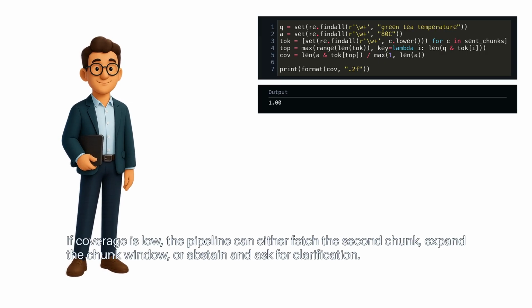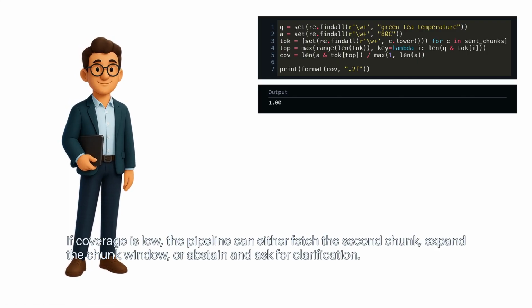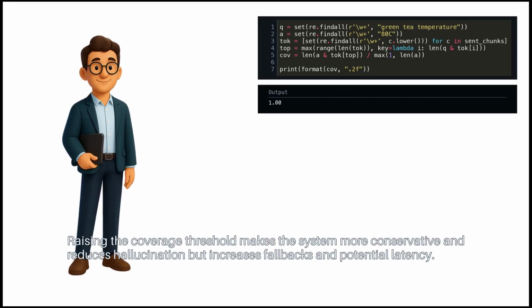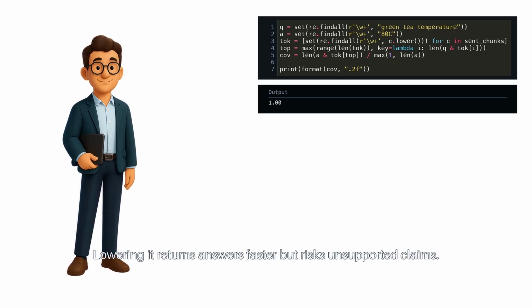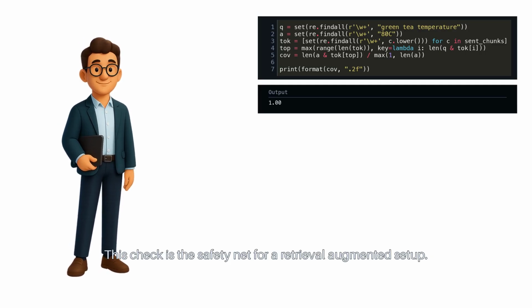If coverage is low, the pipeline can either fetch the second chunk, expand the chunk window, or abstain and ask for clarification. Raising the coverage threshold makes the system more conservative and reduces hallucination, but increases fallbacks and potential latency. Lowering it returns answers faster, but risks unsupported claims. This check is the safety net for a retrieval-augmented setup.